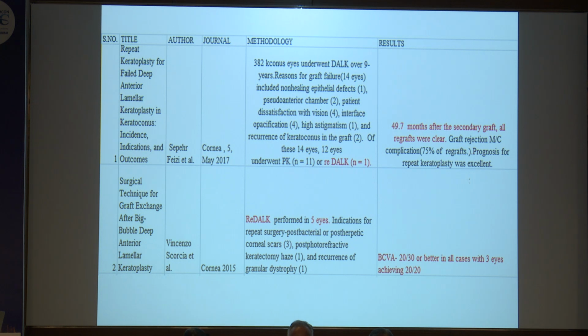They documented 12 eyes, out of which 11 cases of failed primary DALKs underwent penetrating keratoplasty, and only 1 re-DALK was done. In a study by Vincent Sorzi et al., published in Cornea in 2015, re-DALK was performed in 5 eyes. Both studies concluded an excellent prognosis for repeat keratoplasty.